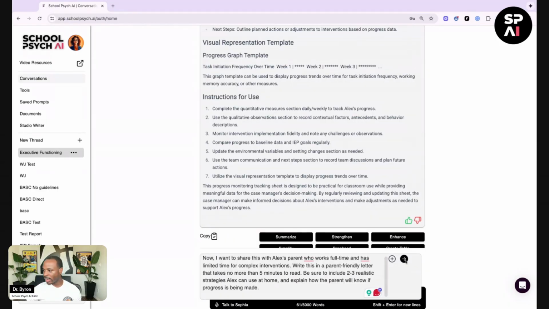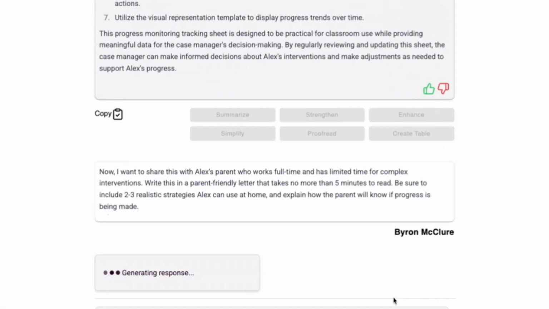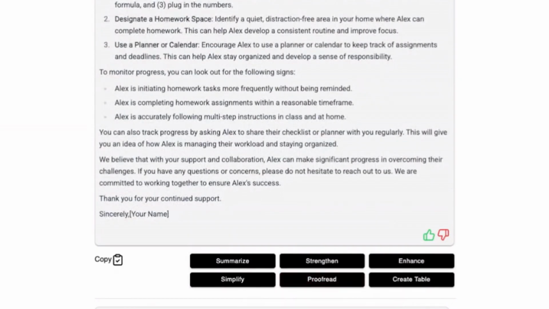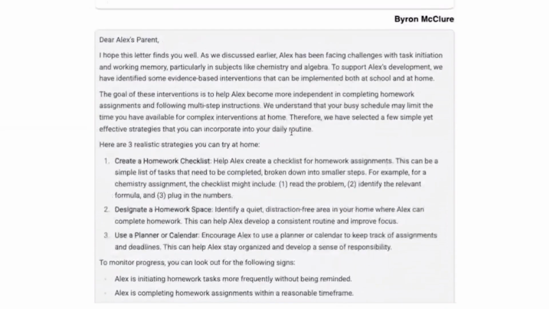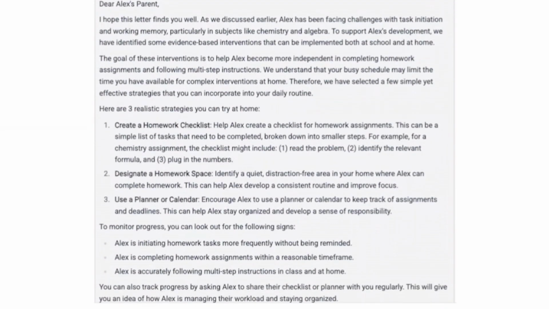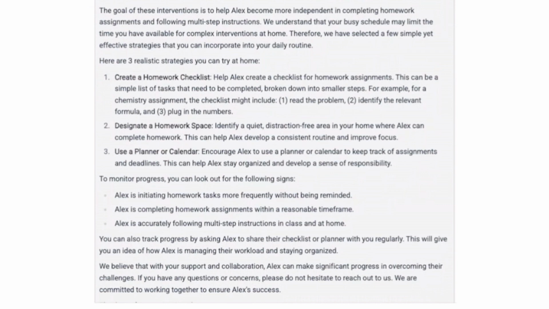Let's keep going. Now, we're going to tell Sophia, I want to share this with Alex's parents. They work full-time, have limited time for complex interventions. Write this in a parent-friendly letter that takes no more than 5 minutes to read. And be sure to include 2 to 3 realistic strategies that Alex can use at home. Dear Alex's parents, and we could modify that. I hope this letter finds you well.